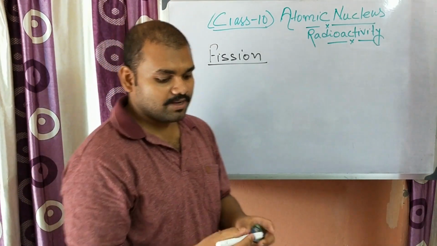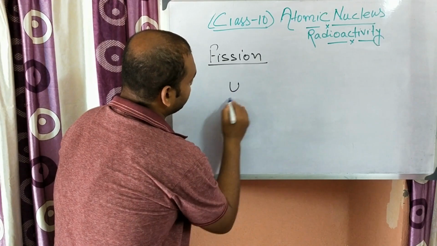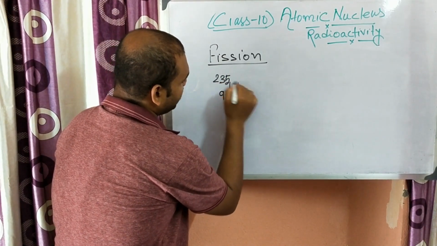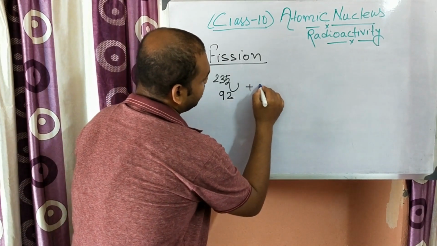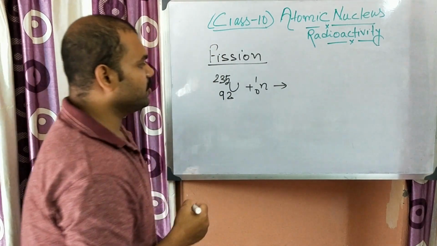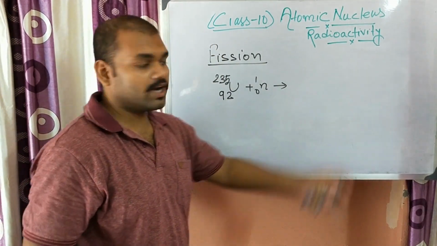For example, suppose uranium, when it is bombarded by a slow neutron, will produce two smaller daughter nuclei, so this is the parent nuclei.